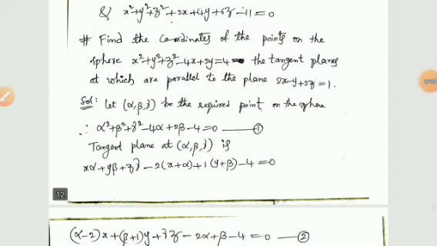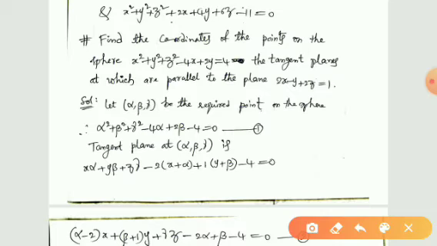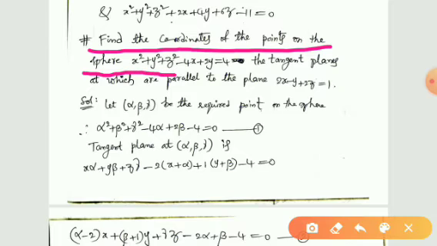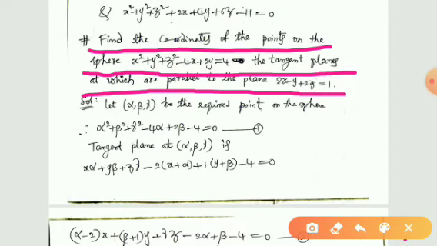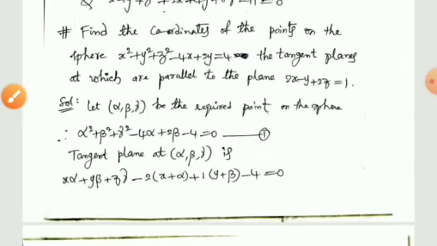See this another problem. Find the coordinates of the points on the sphere x square plus y square plus z square minus 4x plus 2y is equal to 4, the tangent planes at which are parallel to the plane 2x minus y plus 2z is equal to 1. So once again I will repeat the problem.